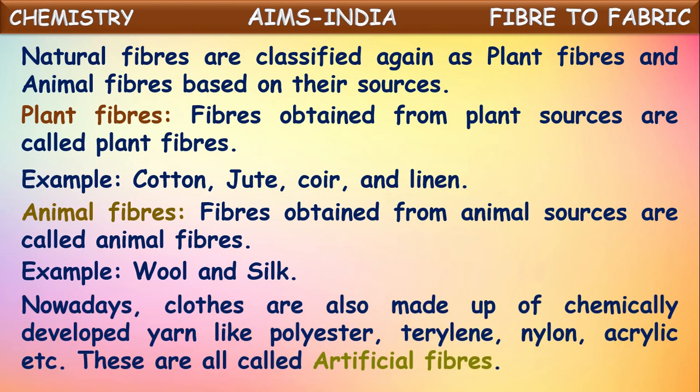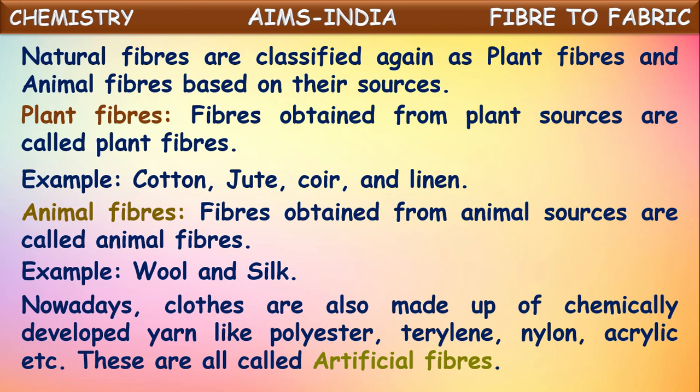Nowadays, cloths are also made of chemically developed yarn like polyester, terylene, nylon, acrylic, etc. These are not derived from natural resources like plants and animals. They are chemically prepared in the laboratory. That's why they are called synthetic fibers or artificial fibers.